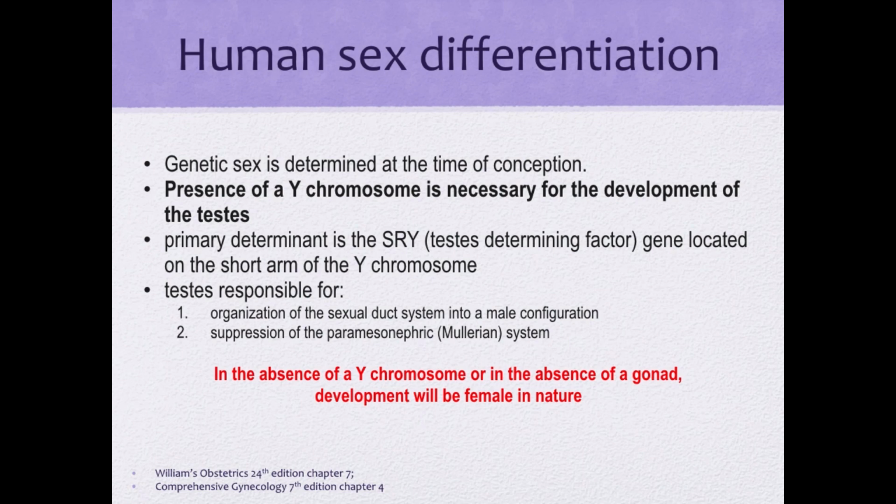So the primary determinant is the SRY or the testis determining factor gene located on the short arm of the Y chromosome. Testis is responsible for organization of the sexual duct system into a male configuration and suppression of the paramesonephric or Mullerian system. So in the absence of a Y chromosome or in the absence of a gonad, development will be female in nature.